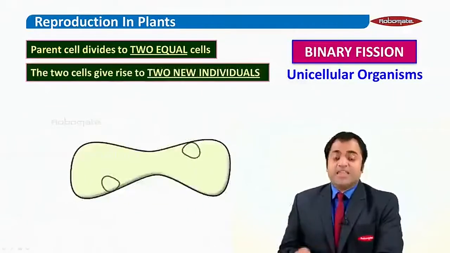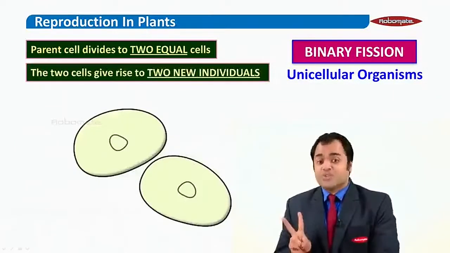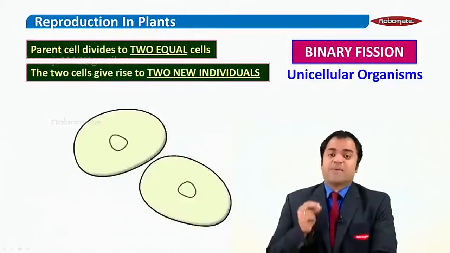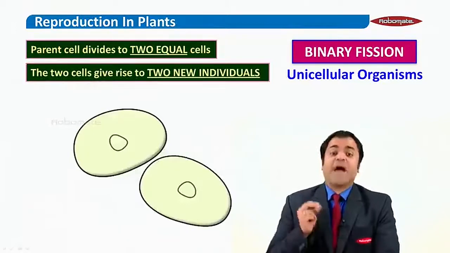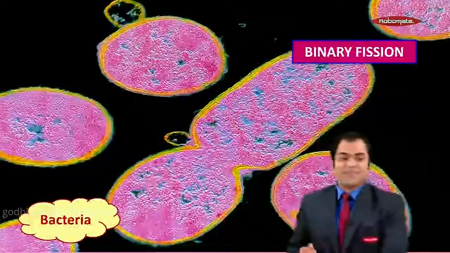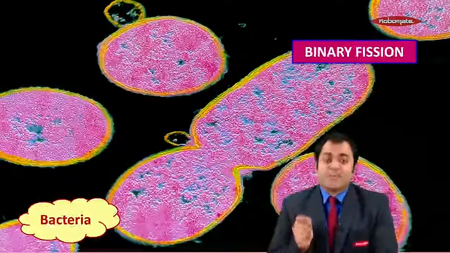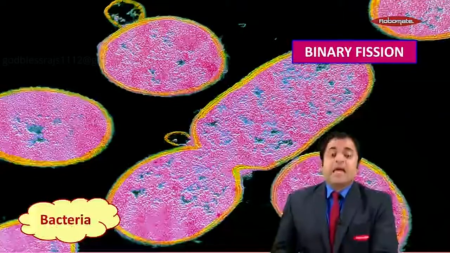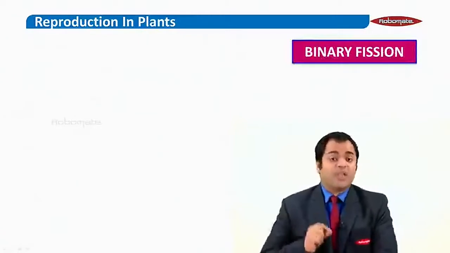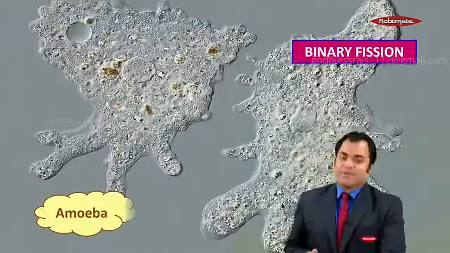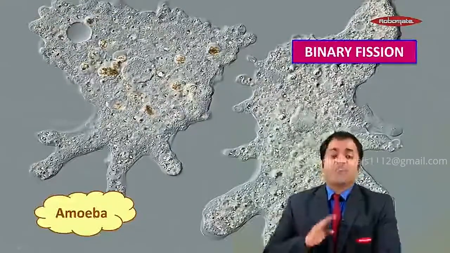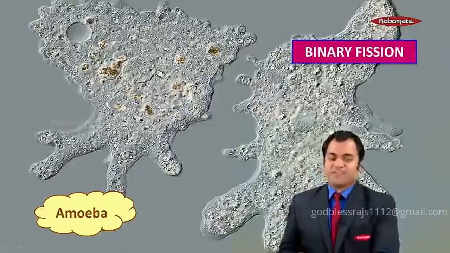Every time one cell is giving you two cells, and that's why the name is called binary fission. Now remember, a classic example of binary fission would be our very own prokaryotic organism called bacteria. Bacteria classically reproduce by binary fission. An example of an eukaryotic organism that can also reproduce by binary fission would be amoeba. What you see behind me are two amoebae that have been formed as a result of binary fission of one parent amoeba.